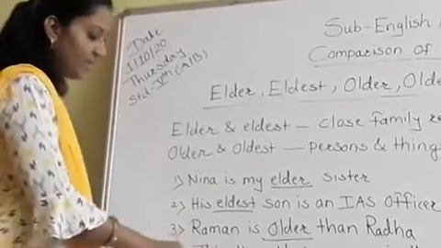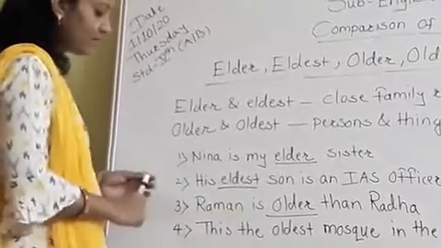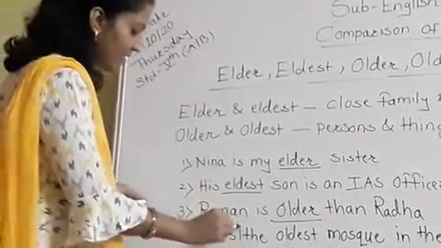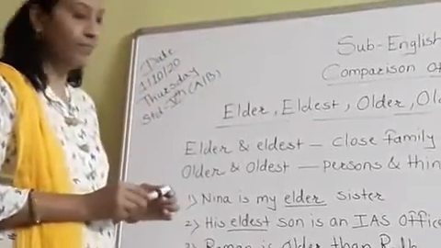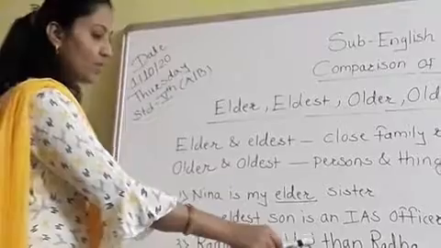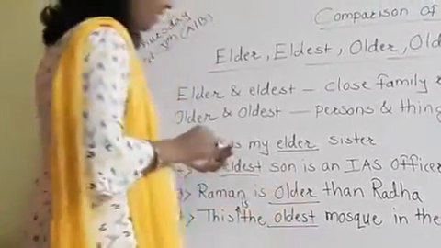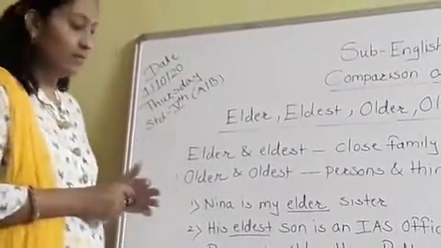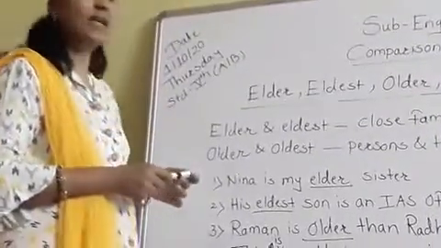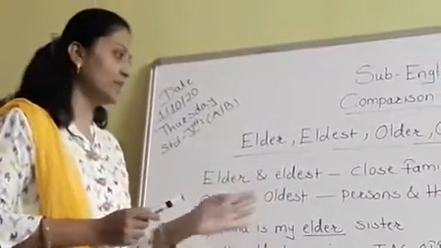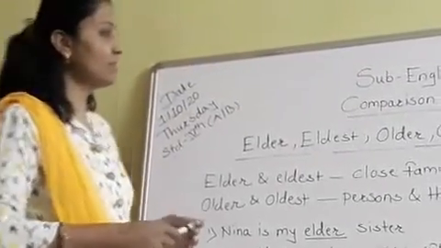And fourth one, this is the oldest mosque in the city. Okay, this is the oldest mosque in the city. So here oldest means very old. Okay. So like this we are using elder and eldest, older and oldest. Have you understood? Now see the examples.